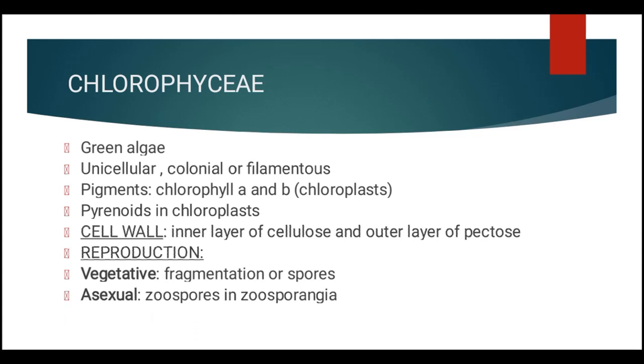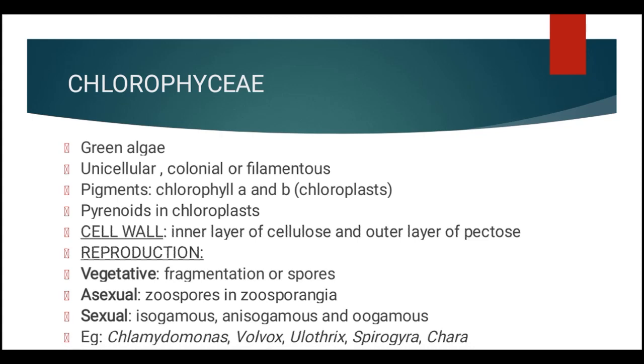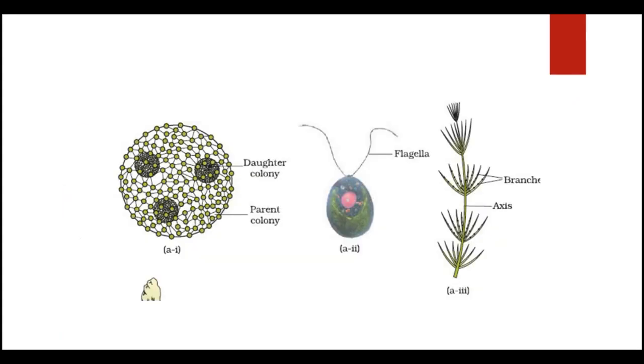Asexual reproduction is by the formation of flagellated zoospores, which are produced in structures called zoosporangia. The sexual reproduction may be isogamous, anisogamous, or oogamous. So let us see the different examples of green algae, that is Chlamydomonas, Volvox, Ulothrix, Spirogyra and Chara. This is a picture in the textbook, and the first picture is of Volvox. You can see that many daughter colonies are present inside a parent colony. The second picture is of Chlamydomonas, and the third picture is of Chara.